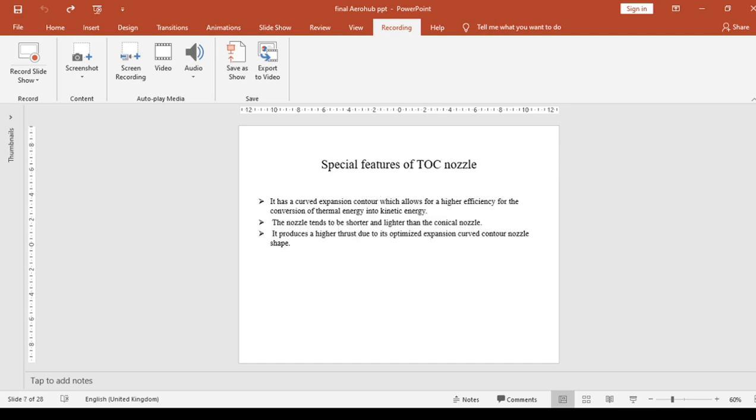The special feature of the TOSIM nozzle is that it has a curved expansion contour, which allows for higher efficiency in the conversion of thermal energy into kinetic energy. The nozzle tends to be shorter and lighter than the conical nozzle. It produces a higher thrust due to the optimized expansion curved contour shape.